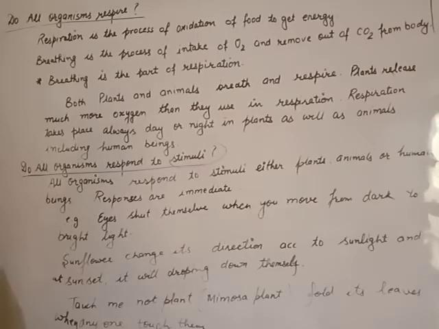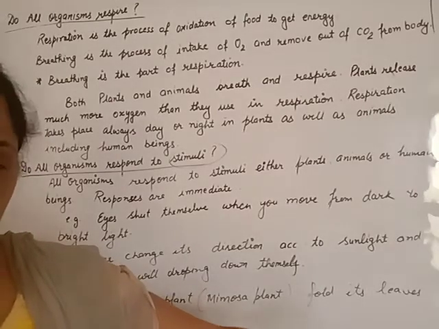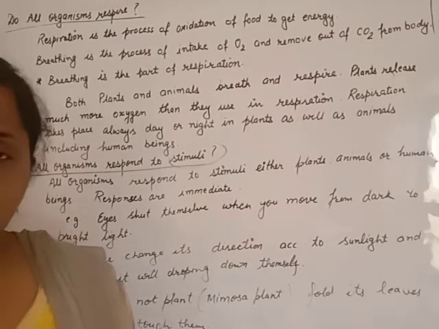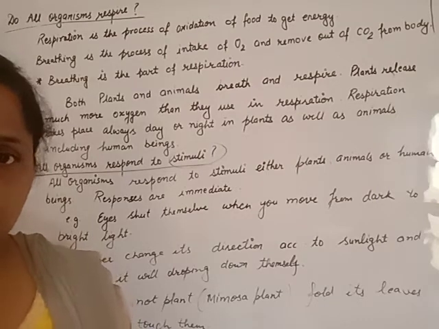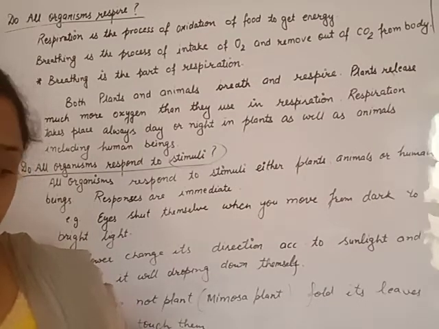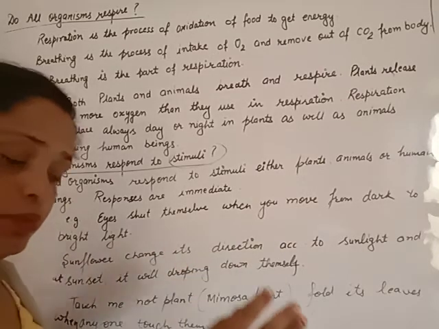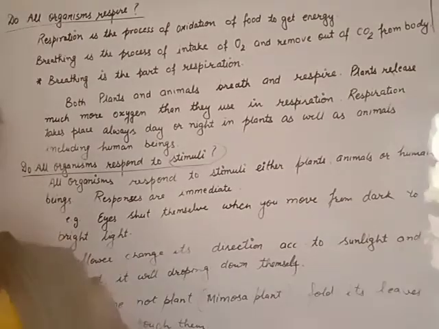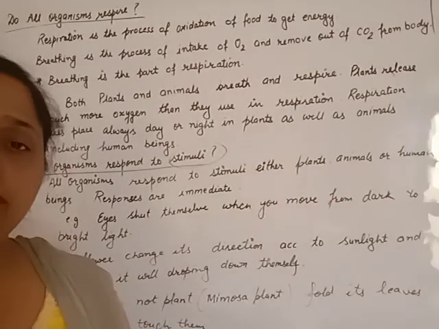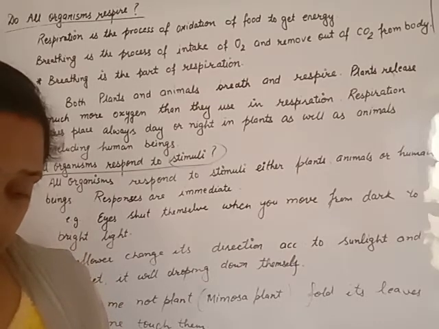For example, for a dog, you place some biscuits at one place. The dog is in front of that. What happens? The dog moves towards those biscuits and takes them. These biscuits are the stimulus, and the movement of the dog from one place to the place of the biscuits is the response. It is immediate. You can't say, eat the biscuit; it comes on its own. That means it is a response.